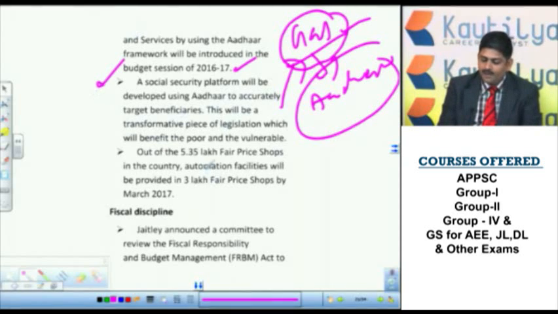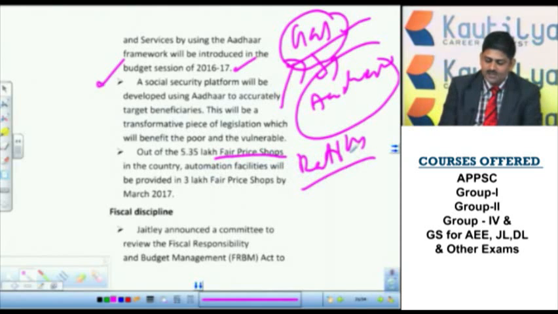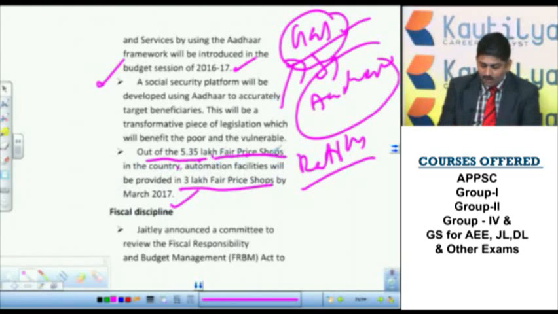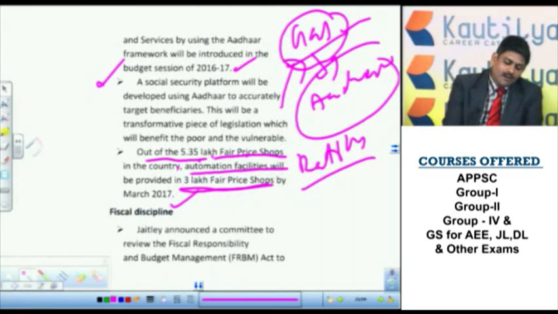Next, fair price shops. That means what we call ration shops in general terminology. Automation facilities will be provided in 3 lakh fair price shops by March 2017. Out of the 5.35 lakh fair price shops there as of now, automation facilities will be provided in 3 lakh fair price shops by the end of March 2017.